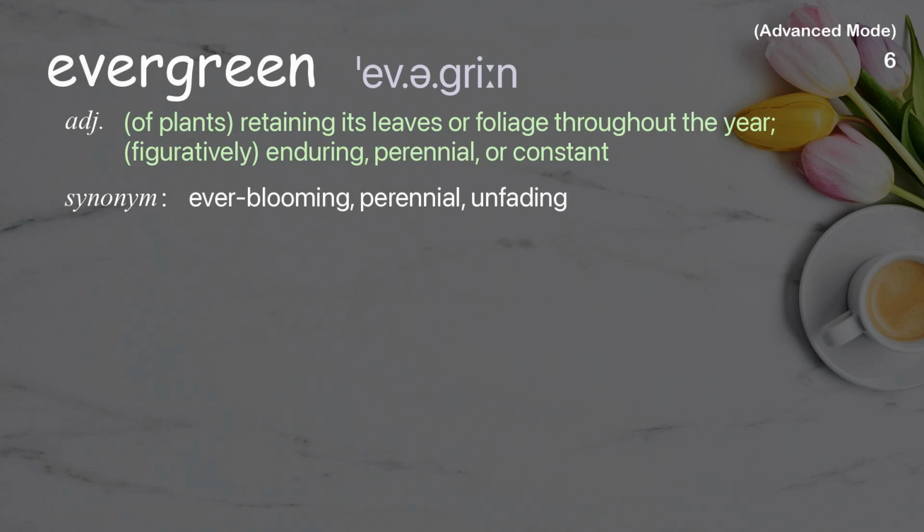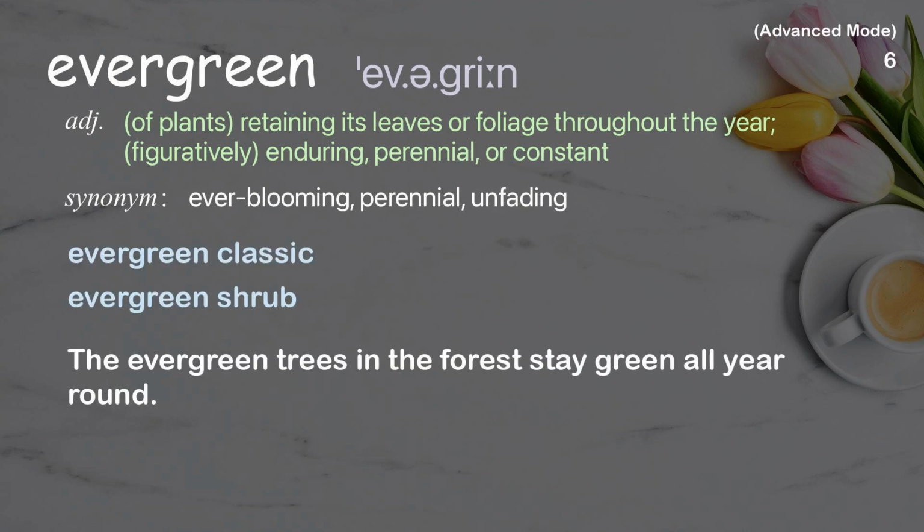Evergreen. Of plants, retaining its leaves or foliage throughout the year; figuratively, enduring, perennial, or constant. Examples: Evergreen classic. Evergreen shrub. The evergreen trees in the forest stay green all year round.